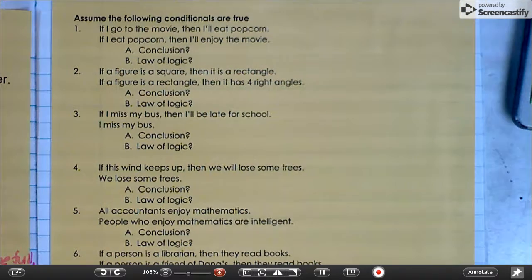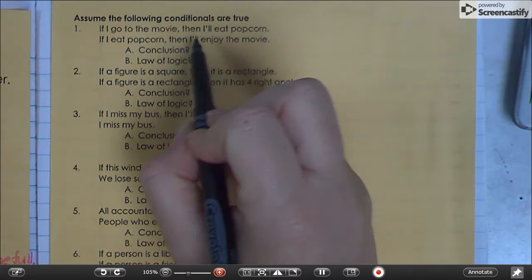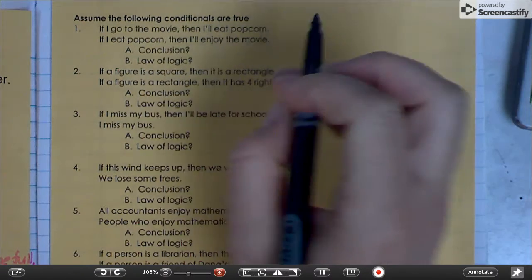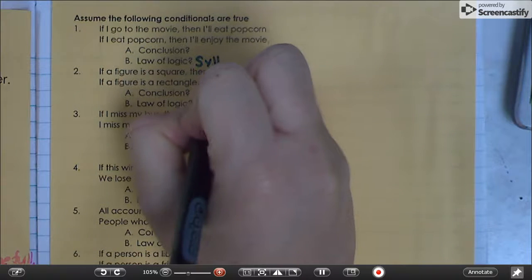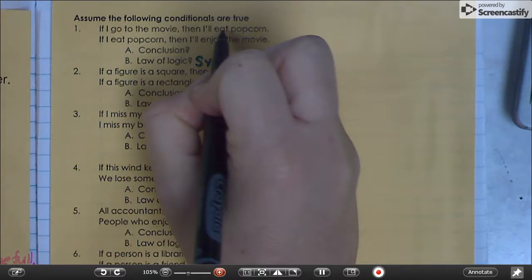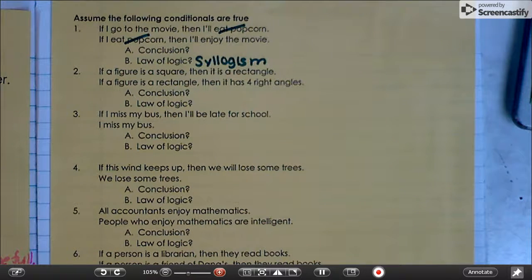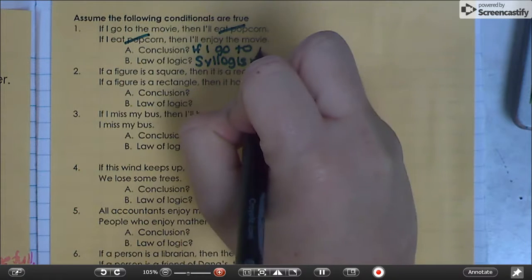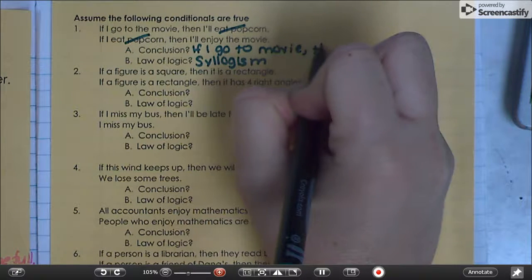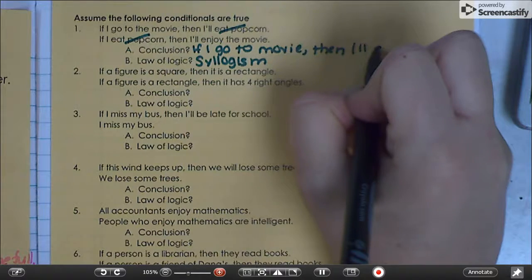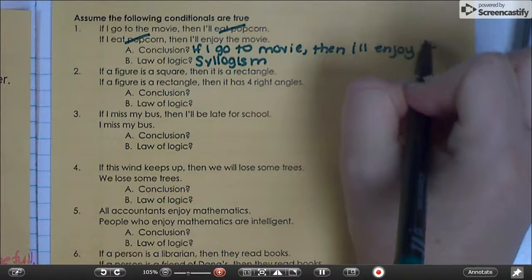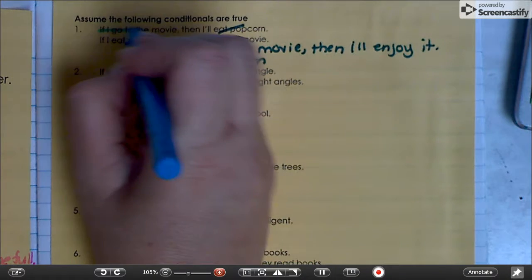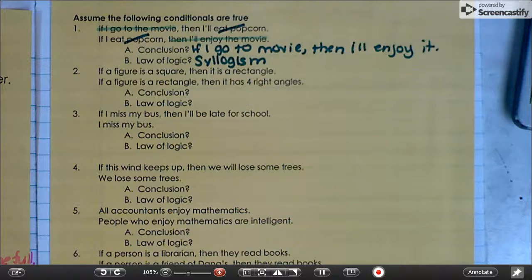So, if I go to the movie, then I will eat popcorn. If I eat popcorn, then I'll enjoy the movie. This is an example of the law of syllogism because it has that repeat right there in the middle. So the conclusion would be, if I go to the movie, then I'll enjoy it. Okay, law of syllogism takes the first part of one and hooks it to the second part of the other.